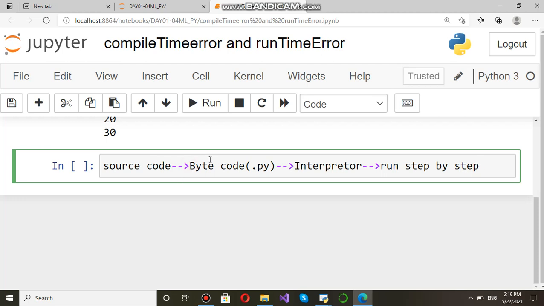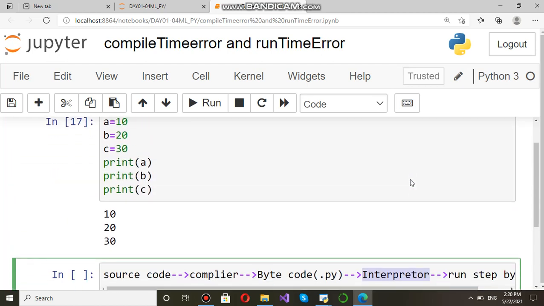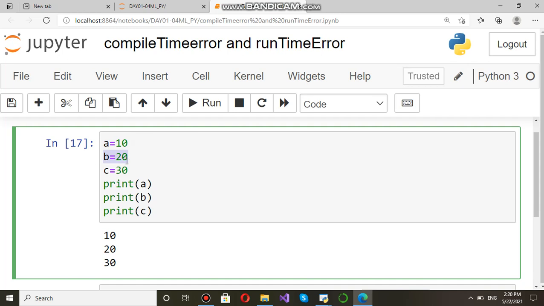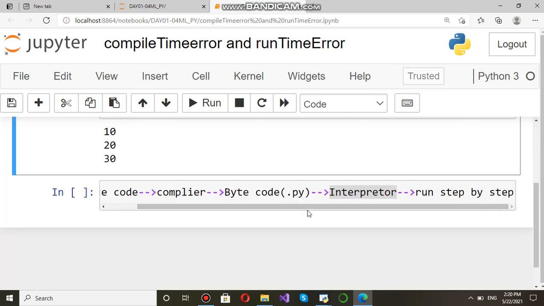So here what will come? Here compiler will come. So in Python, implicit compiler is there. Source code will be converted to bytecode, that is .py file, and then after that interpreter will convert this bytecode. It will execute one by one, step by step. For example, it will execute first this one, then this one, then this one, then this one, then print b, then print c. This is the flow of Python program.